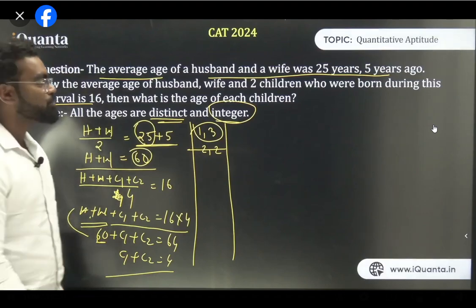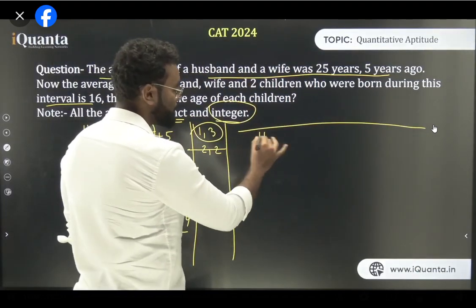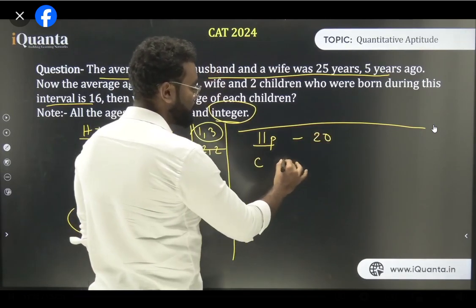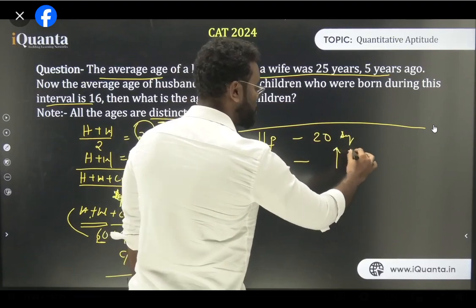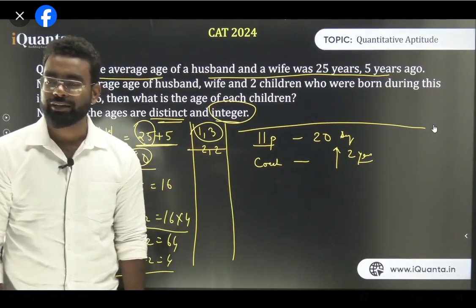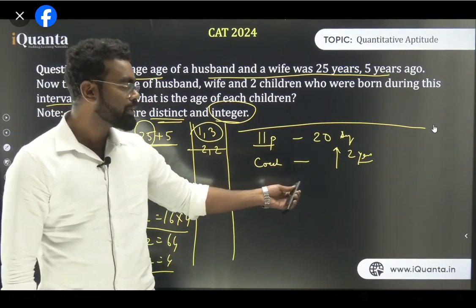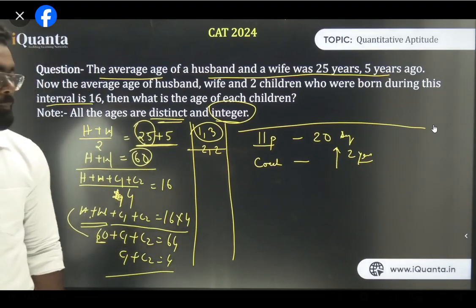So next, I'm giving you an example of the previous things. Let's say there is a team of 11 people. So a cricket team where there are 11 people, and their average age is 20. When the coach joined, the average increased by 2 years. Now the question is, what is the age of the coach? Am I clear?